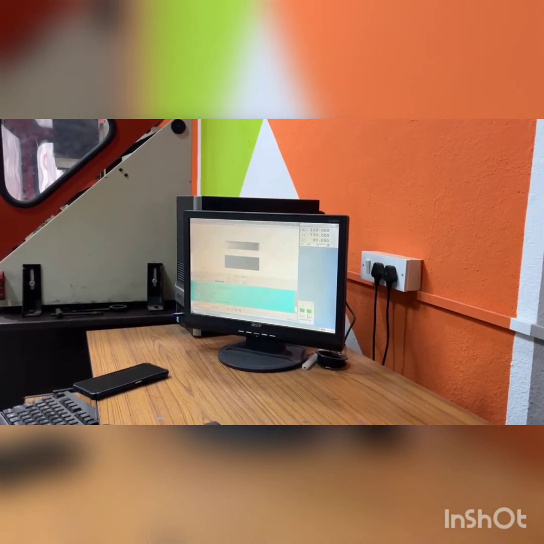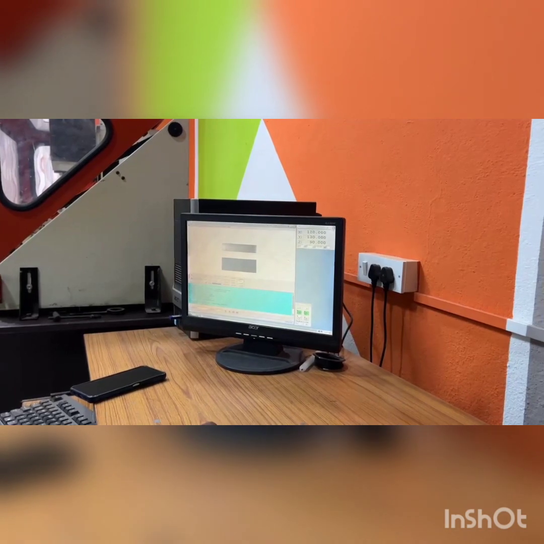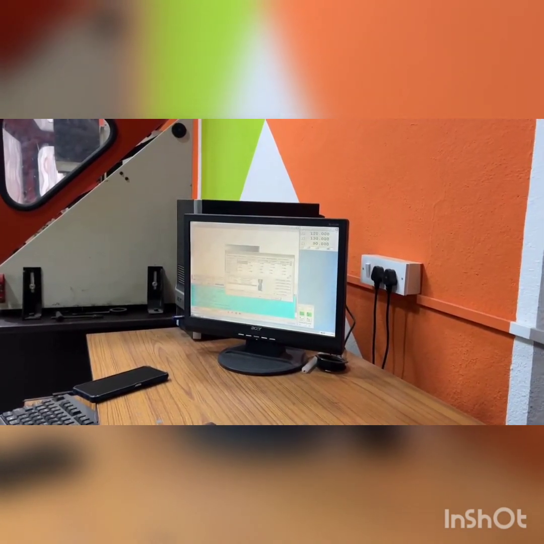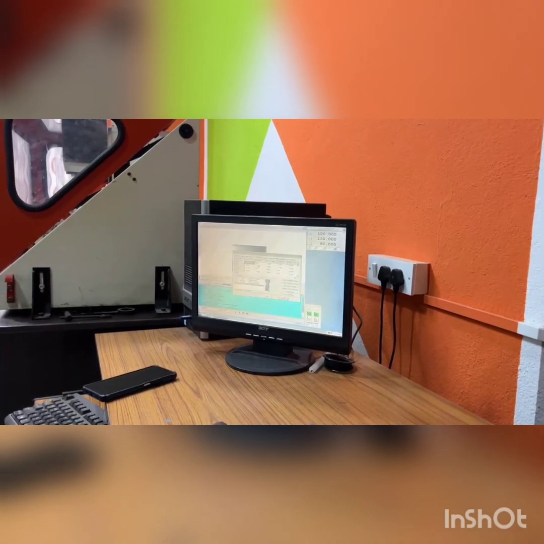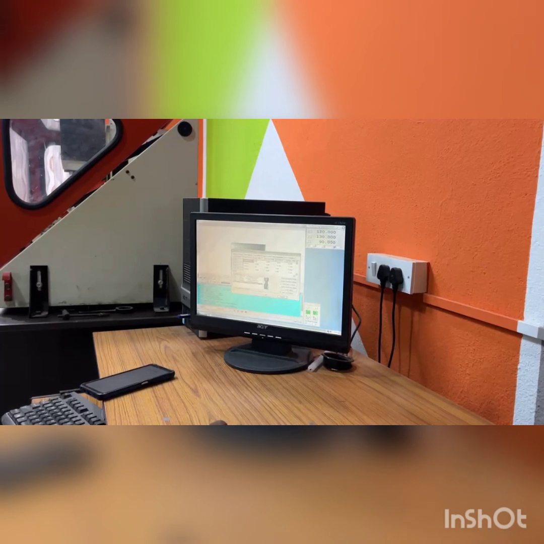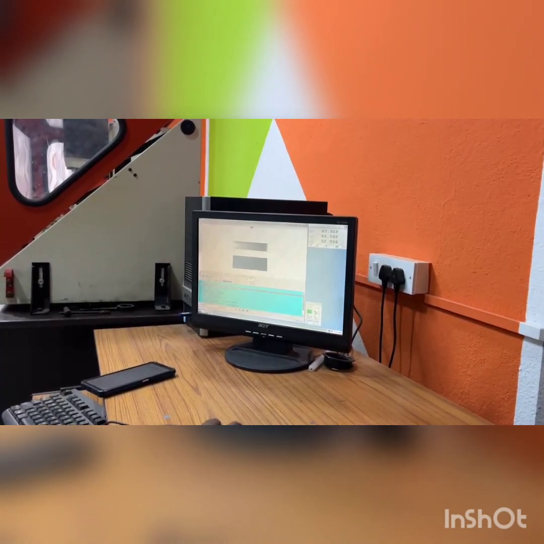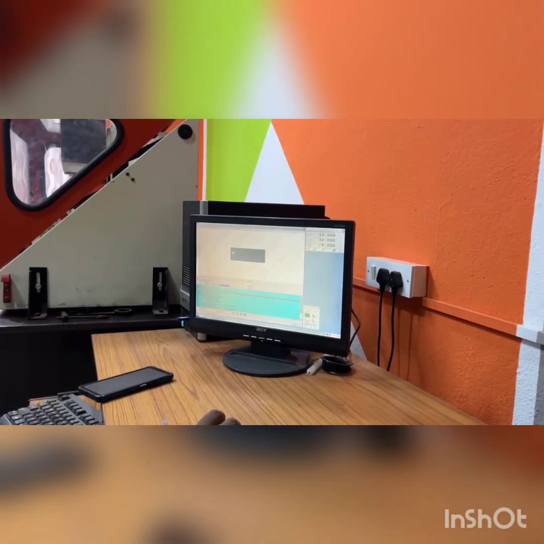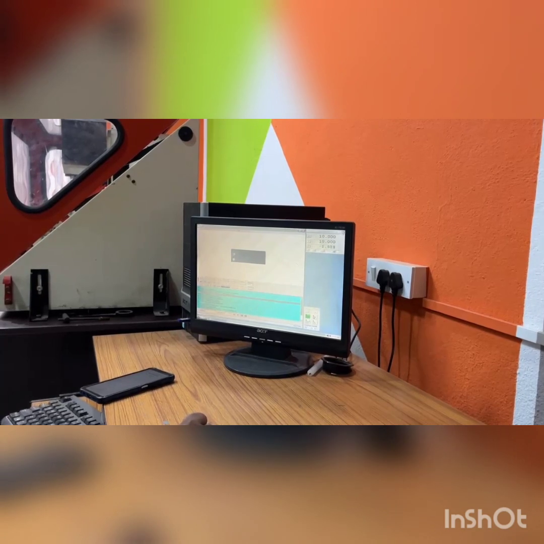We already uploaded the new program in this interface. Now I am going to start my cycle. If you want to start the program, you select the tool while running the system. You can see the simulation in this existing system.